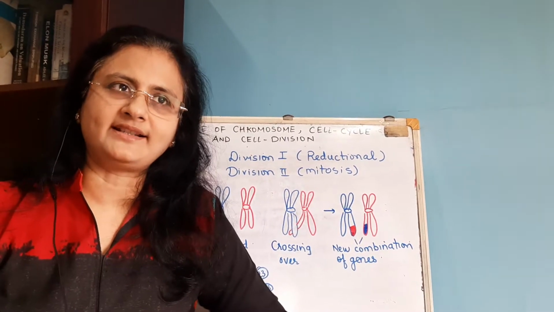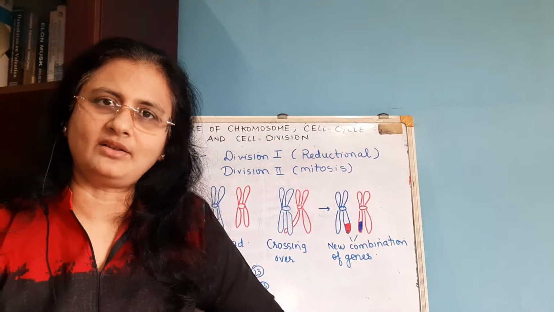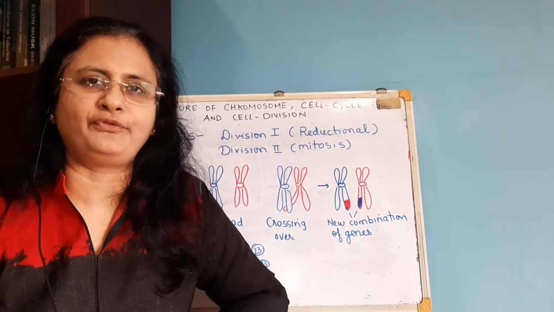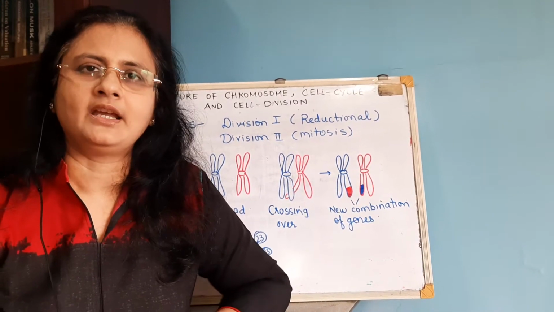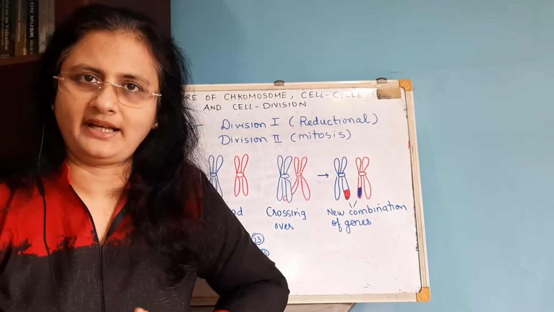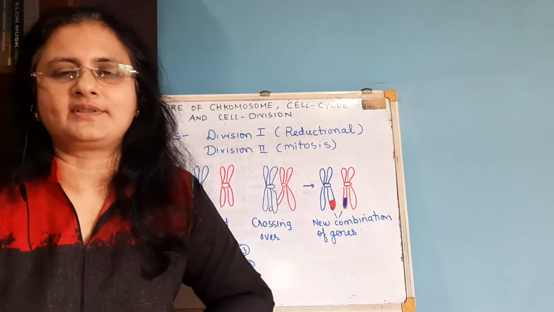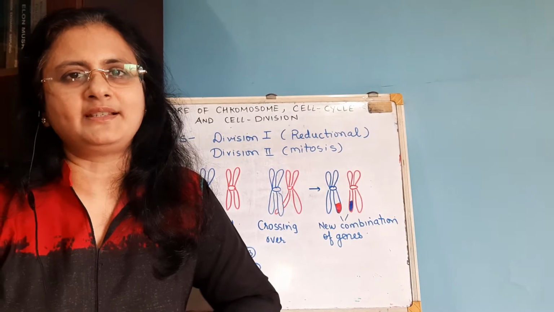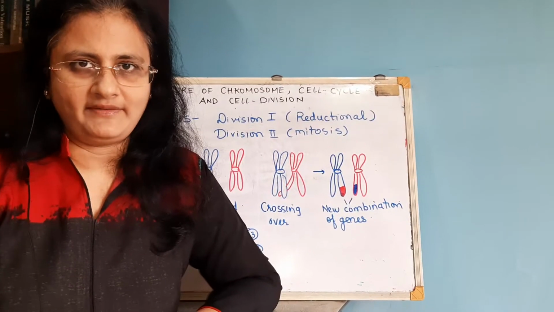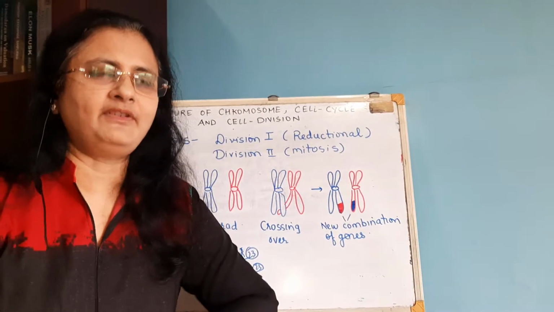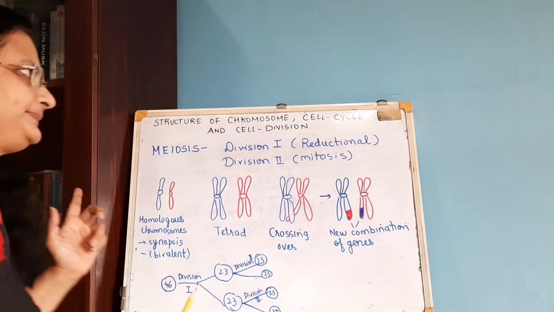Now you have to understand that in meiosis also you have all these stages, prophase 1, metaphase, anaphase, but all the details you don't have in the syllabus. The only thing that is there in the syllabus is the process of crossing over, which takes place in prophase 1. So I will explain that, but first we'll have a look at the two divisions.